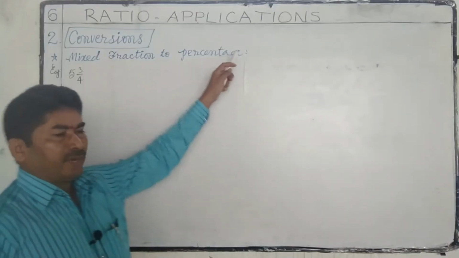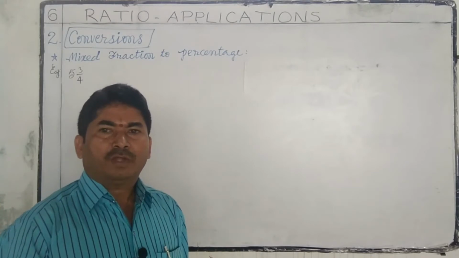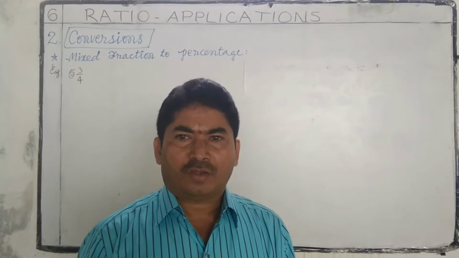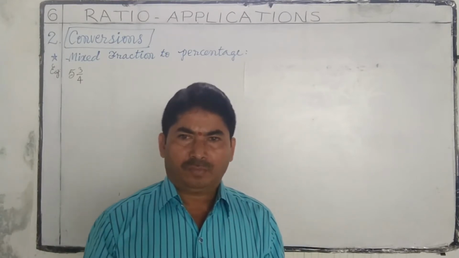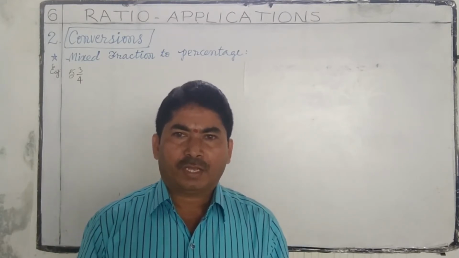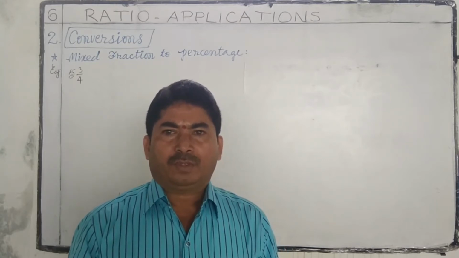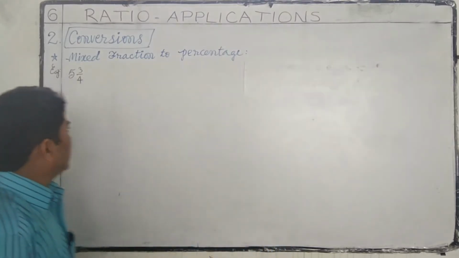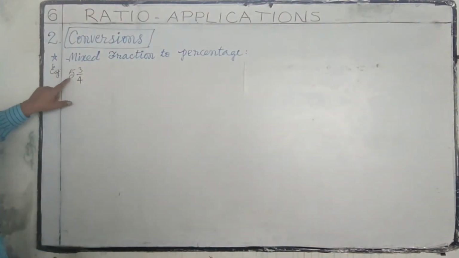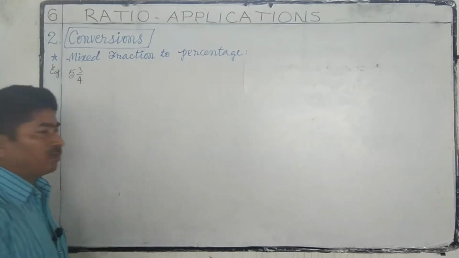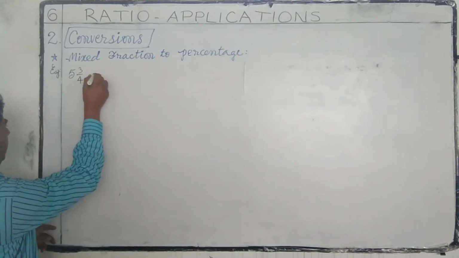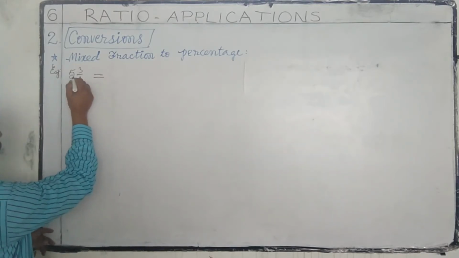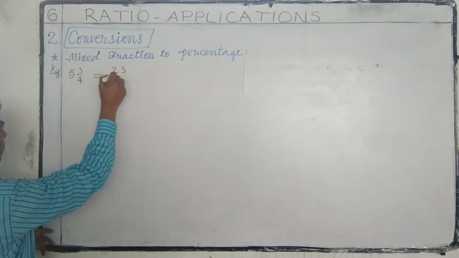Mixed fraction to percentage. To convert a mixed fraction to percentage, first we have to convert the mixed fraction into improper fraction, then follow the procedure for fraction to percentage. Let us consider the following example. 5 3 by 4. First we convert it into improper fraction. 4 5s are 20, 23 by 4.